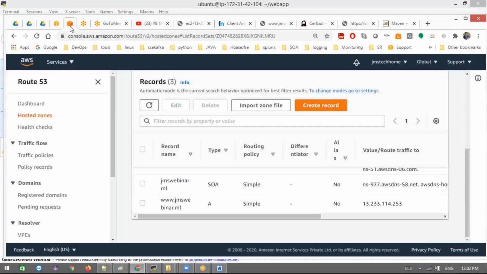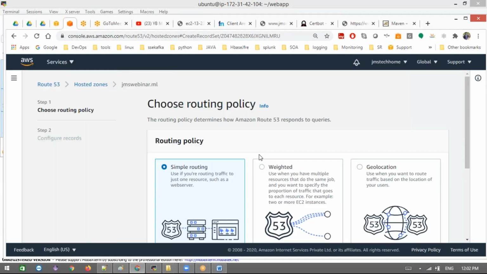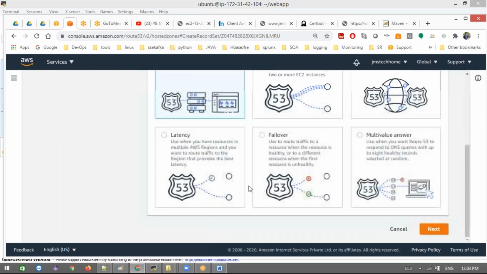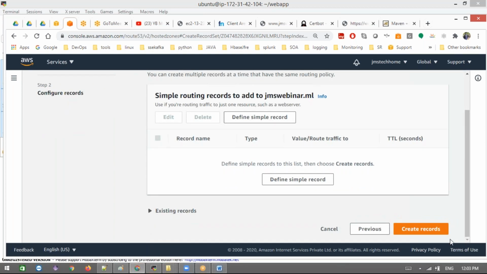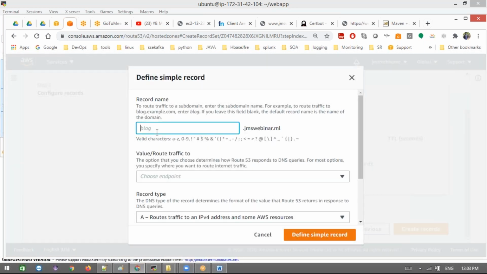Let's go to Route 53, the same hosted zone. Let me create another record. Simple routing policy, create, next, and define a simple record. Here I'm going to give web.jms-webinar.ml. This is my web application.